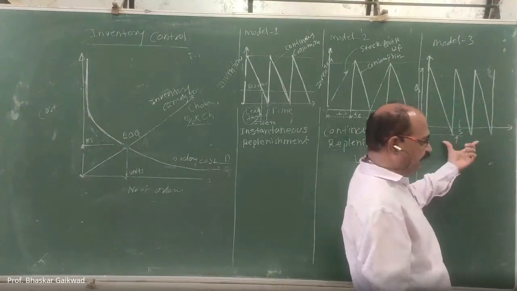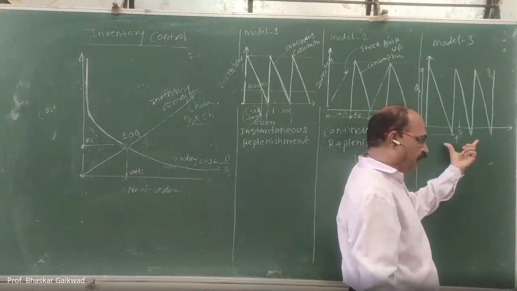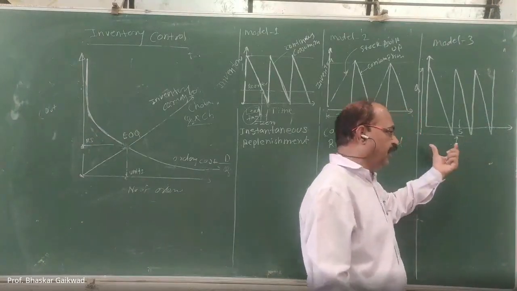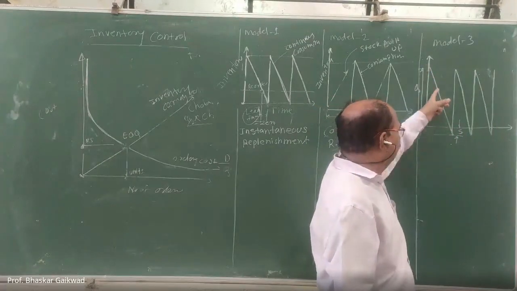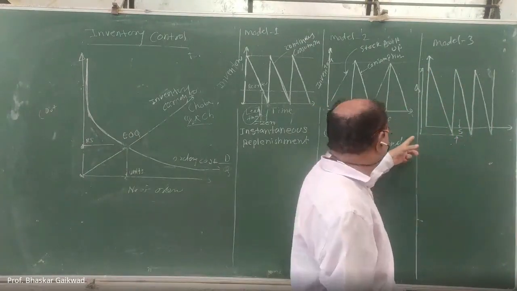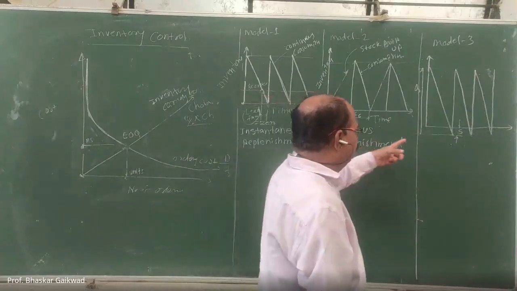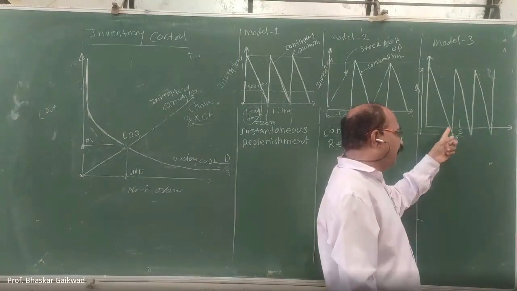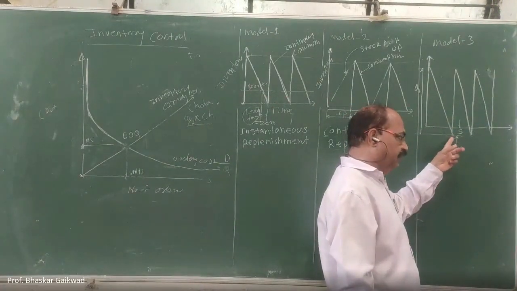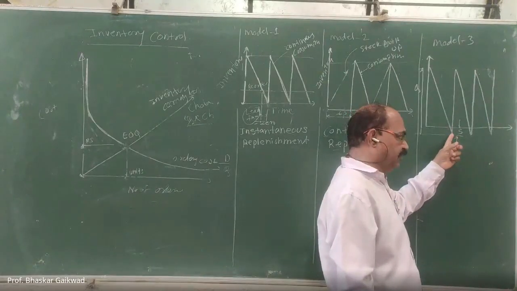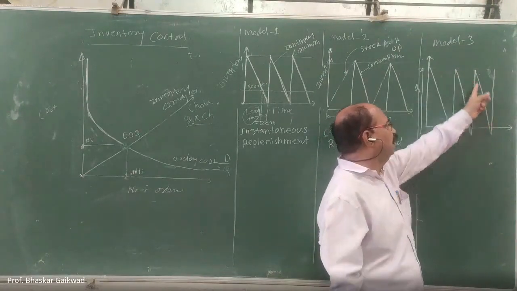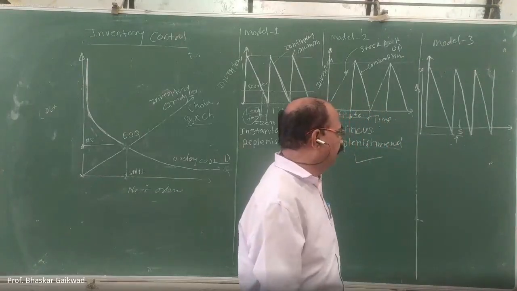Shortage is very dangerous in industry and is not allowed. In the earlier model there is no shortage, but here there is. After production reaches a certain level, we have to wait some time and then go for purchasing the raw material.